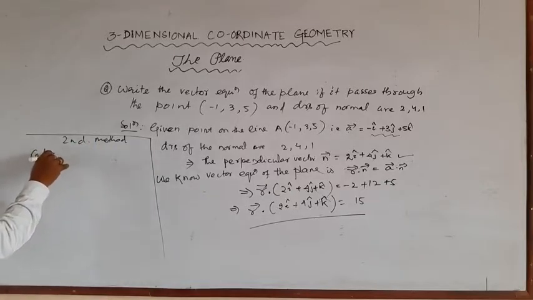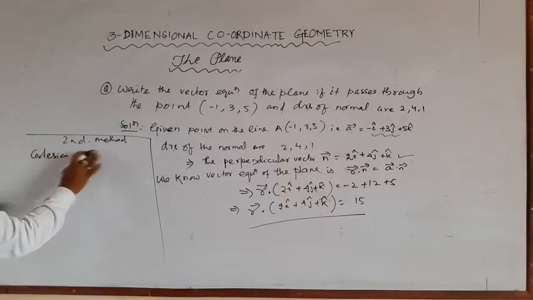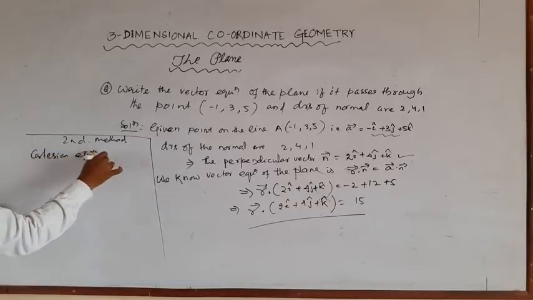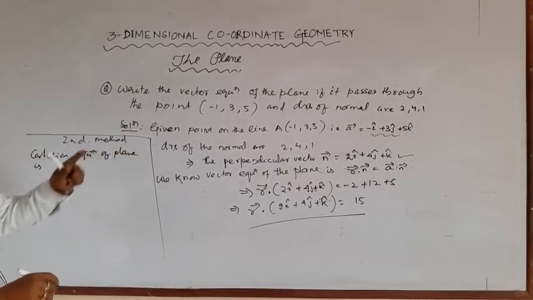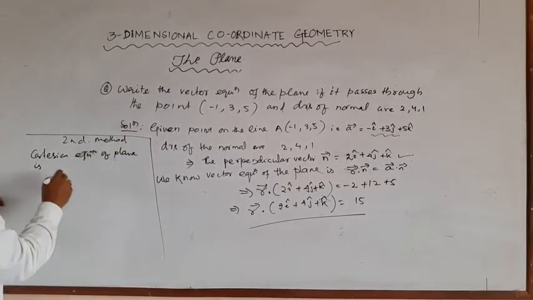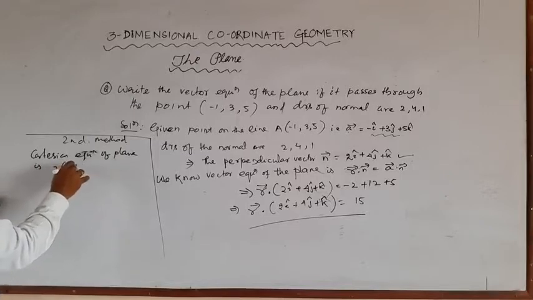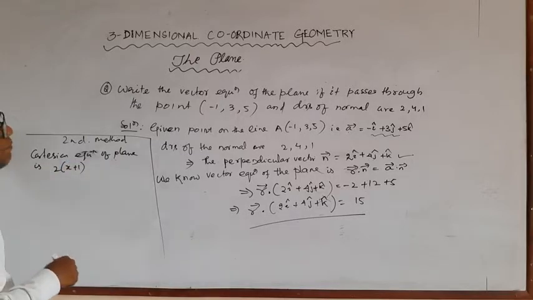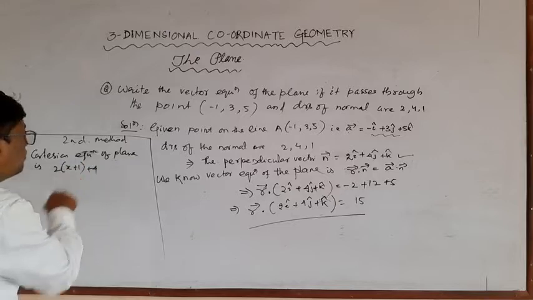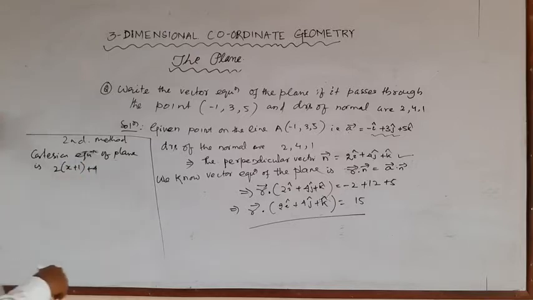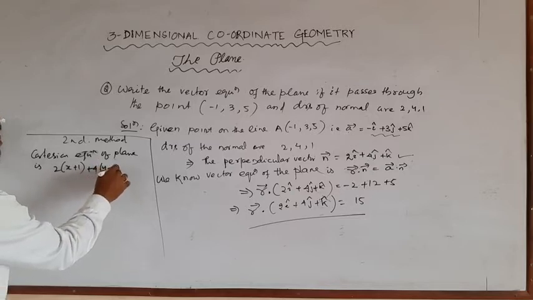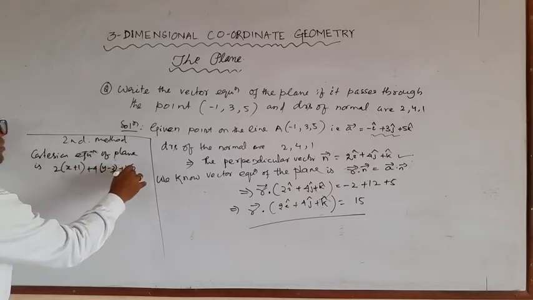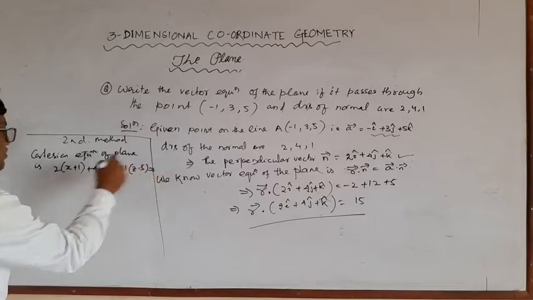Cartesian equation of plane is, A means direction ratio, 2 into x plus 1, plus B means 4 into y minus 3, plus 1 into z minus 5 is equal to 0.